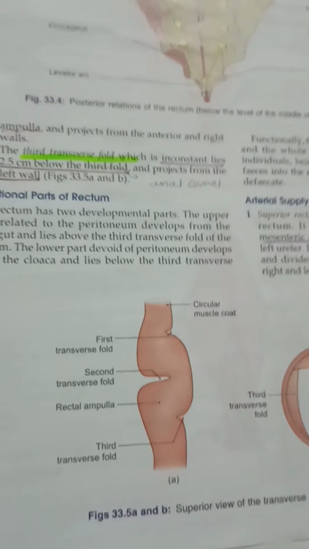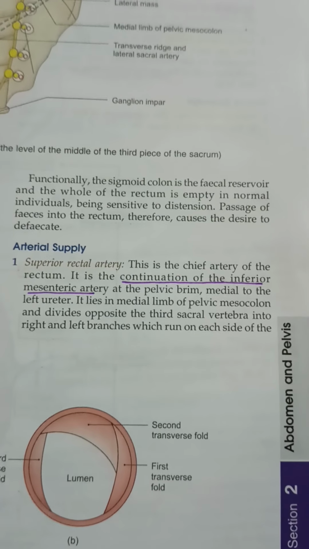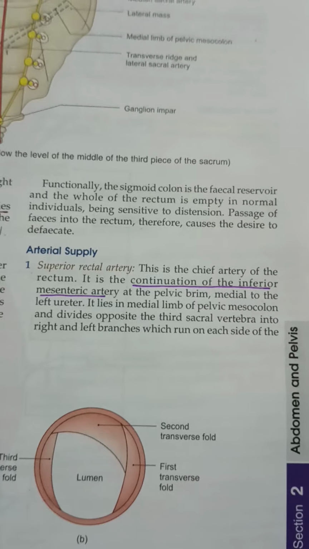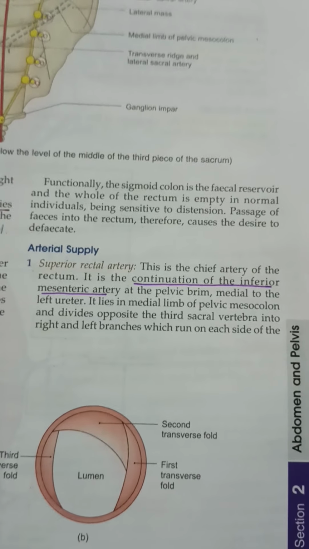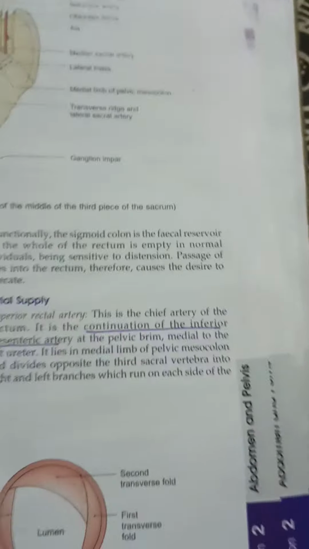So that's somewhat related to the peritoneum, whereas the part of the rectum which is below the third transverse fold is actually developed from the cloaca. Functionally, the sigmoid colon is the fecal reservoir and the whole of the rectum is empty in normal individuals, being sensitive to distension. Passage of feces into the rectum therefore causes the reservoir to defecate. Okay, this is a simple and easy thing.